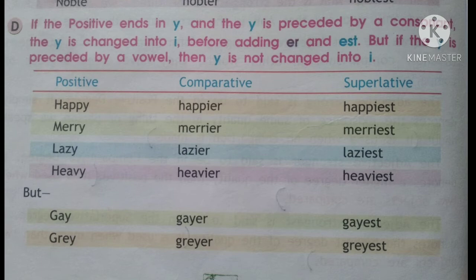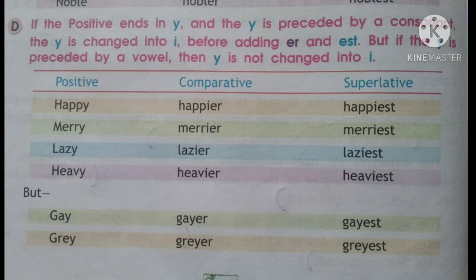It's ending with a Y and it has a consonant before it. So here again we don't write the Y and we add IER in the comparative to make it merrier and IEST in the superlative to make it merriest. Same way lazy will become lazier, laziest. Heavy will become heavier and heaviest.